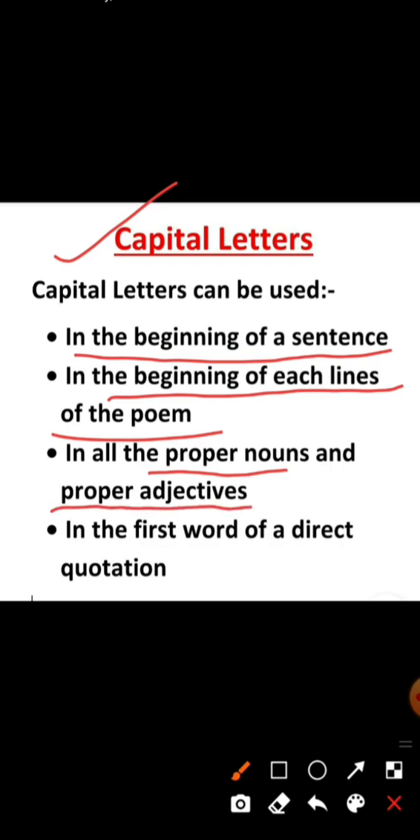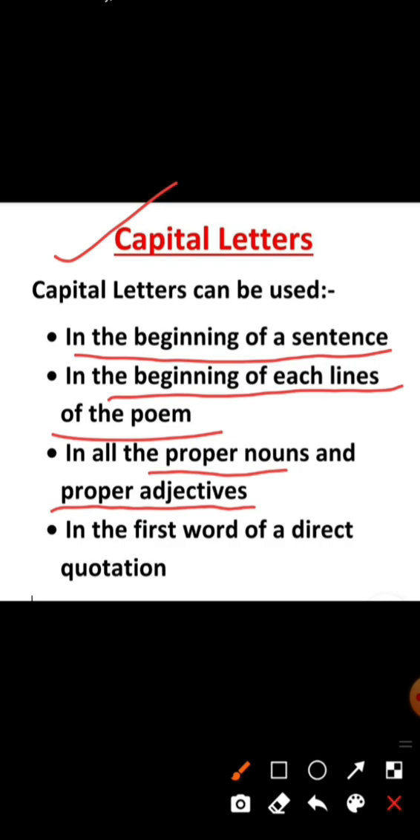proper adjective. Students, proper noun, you all know that India is the name of a particular country. So India is a proper noun. Mahatma Gandhi, your name is also a proper noun. Okay,